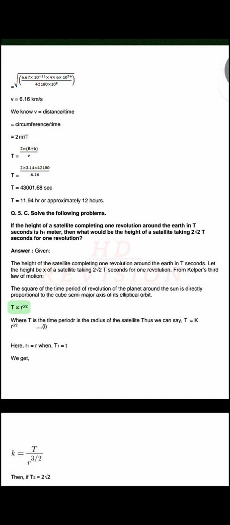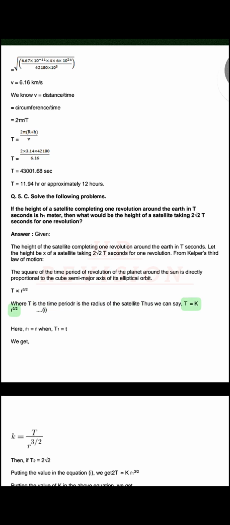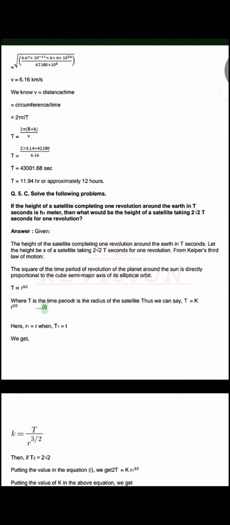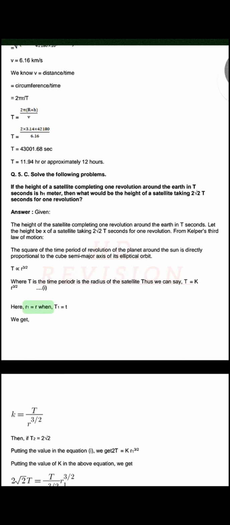From Kepler's third law of motion, the square of the time period of revolution of the planet around the Sun is directly proportional to the cube of the semi-major axis of its elliptical orbit. T proportional to r^3/2. Where T is the time period and r is the radius of the satellite, thus we can say T equals k r^3/2. Here, r1 equals r when t1 equals t.